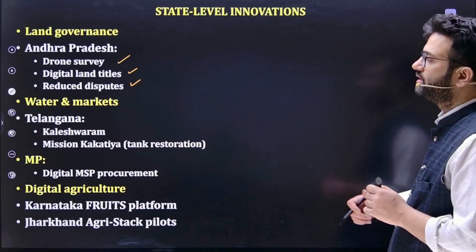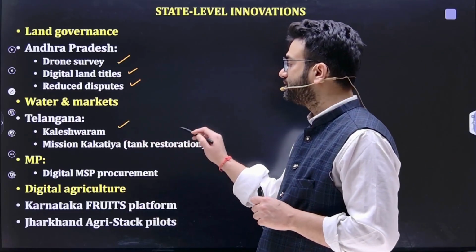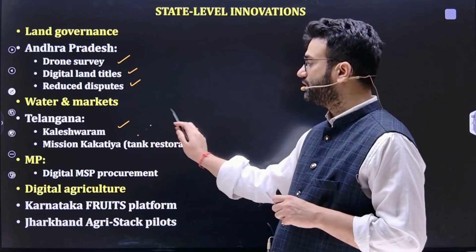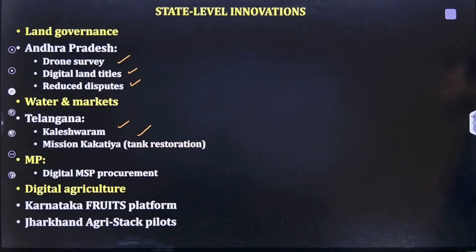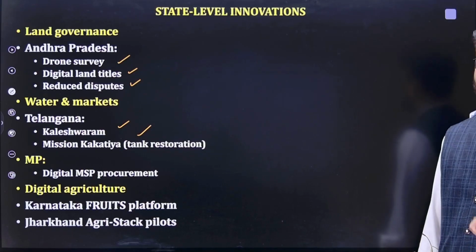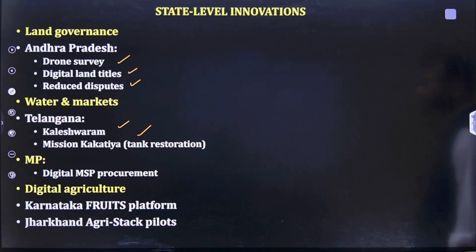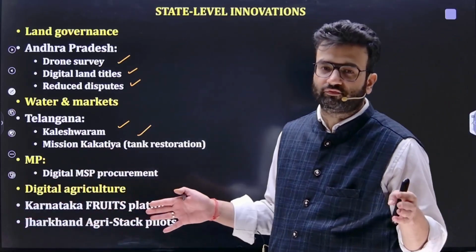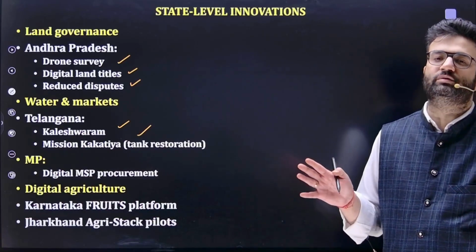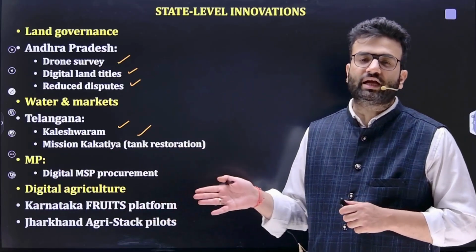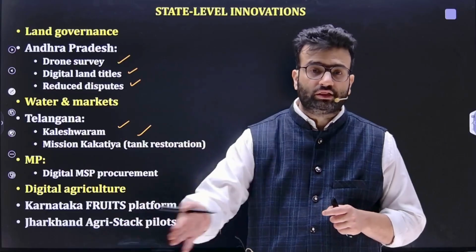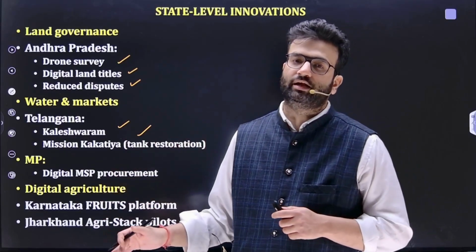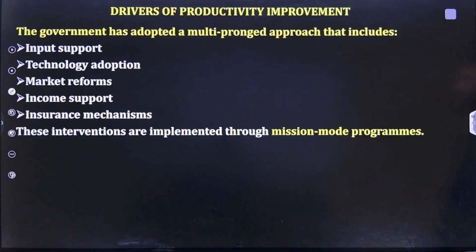Then water and markets: Telangana, Kaleshwaram, and Mission Kakatiya. That's extremely important. It will create a huge impact on the whole Indian economy, this Mission Kakatiya. Then MP's digital MSP procurement, Karnataka's fruit platform for digital agriculture, and the Jharkhand Agri-Stack pilot. Agri-Stack is again very important. Agri-Stack means a common platform which includes all the reform measures related to agriculture. It is a digital public infrastructure where all the information regarding agriculture development and agriculture technology is aligned. So this is a state-led innovation in the agriculture sector.